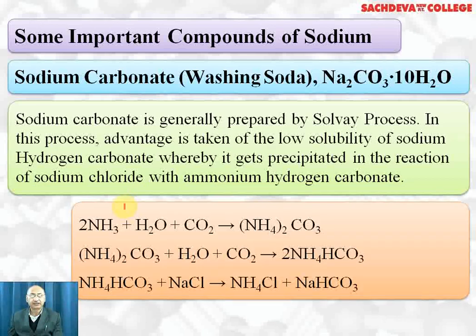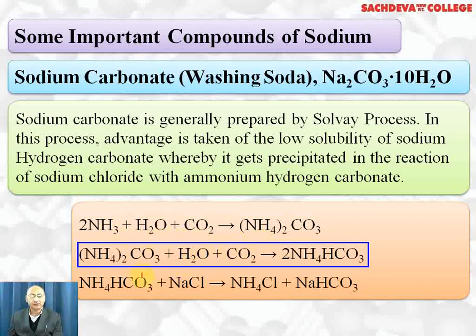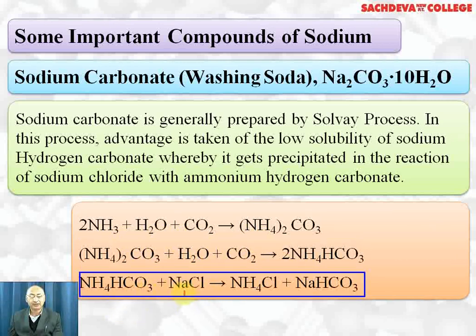The raw materials for washing soda are limestone, which is the source of carbon dioxide, ammonia, which is obtained from Haber's process, and brine solution, which can be taken from seawater. Ammonia reacts with water and carbon dioxide to form ammonium carbonate. Ammonium carbonate, when it reacts with water and excess carbon dioxide, forms ammonium bicarbonate. And ammonium bicarbonate reacts with NaCl to form ammonium chloride and sodium hydrogen carbonate.